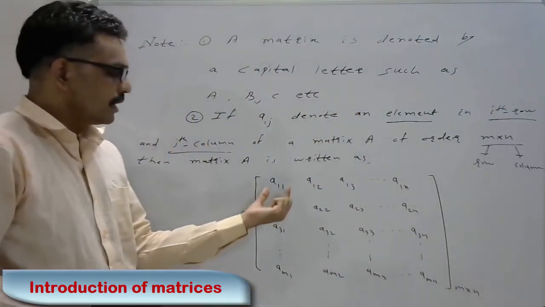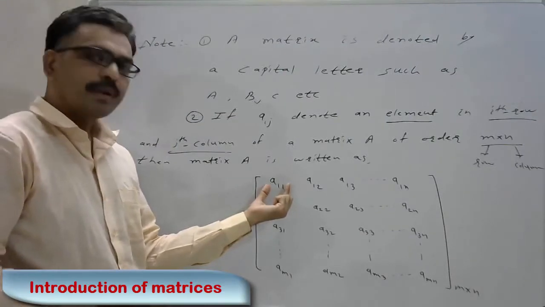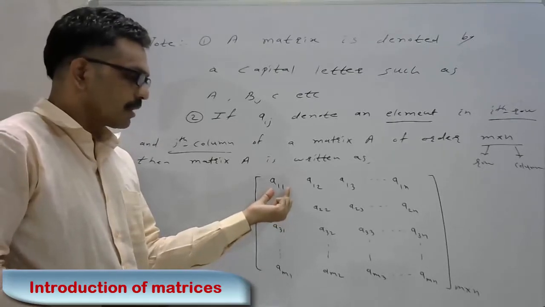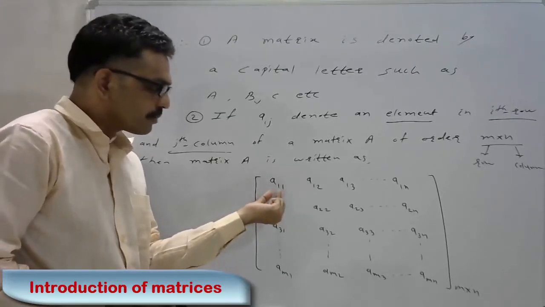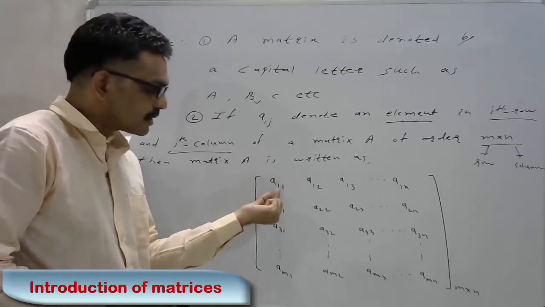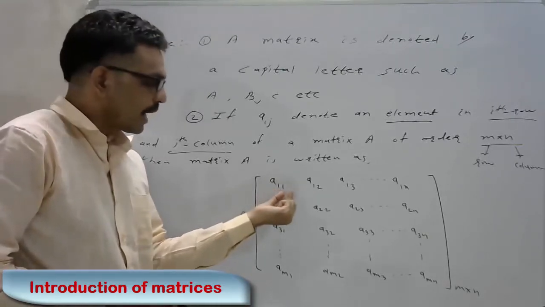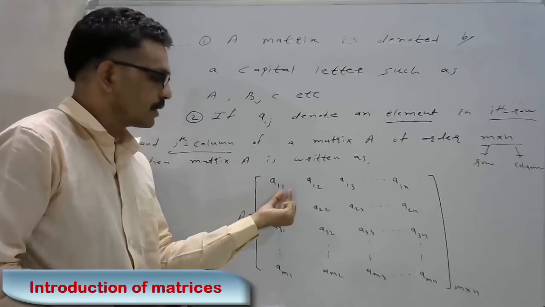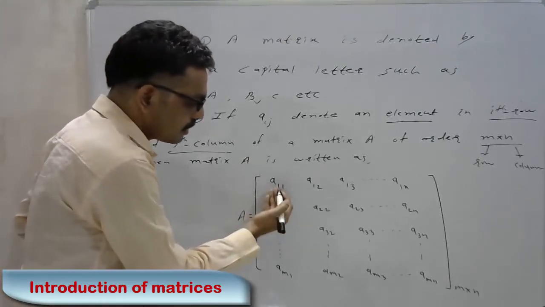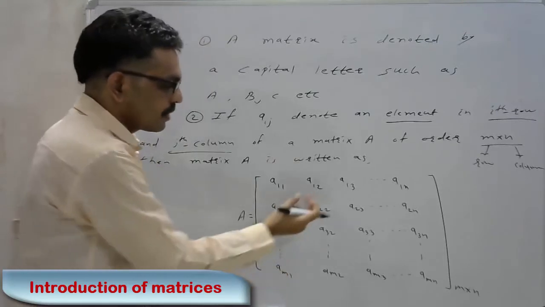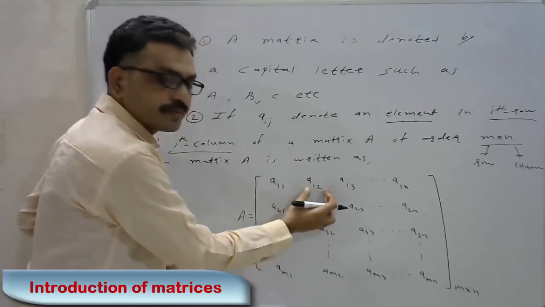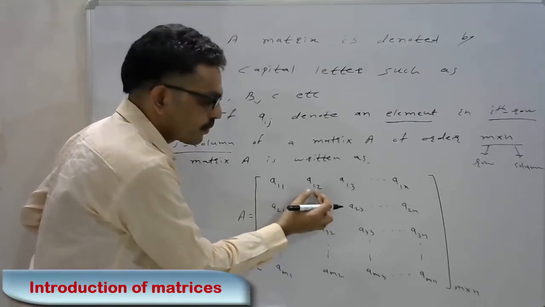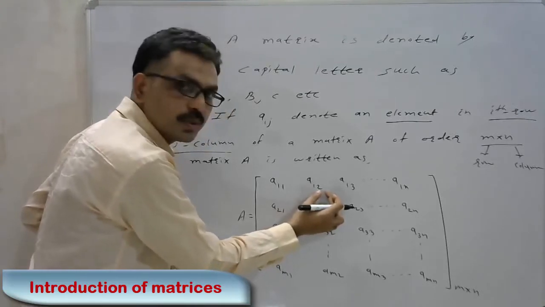See, here the first element is A11, having double suffixes. The first suffix is 1, showing the row, and the second suffix is 1, showing the column. That is, the first row, first column. The second element is A12, having double suffixes. The first suffix shows the row, and the second suffix is 2, showing the column.